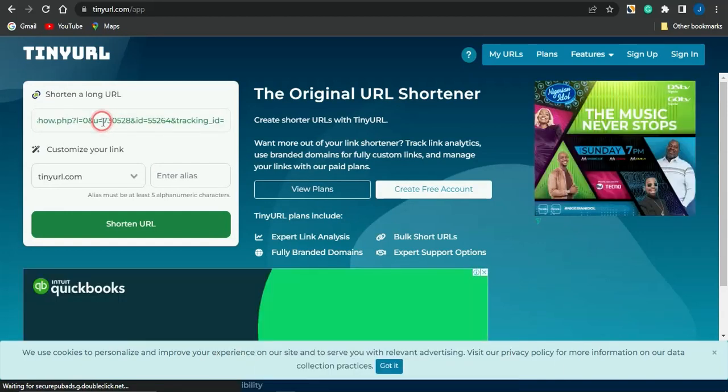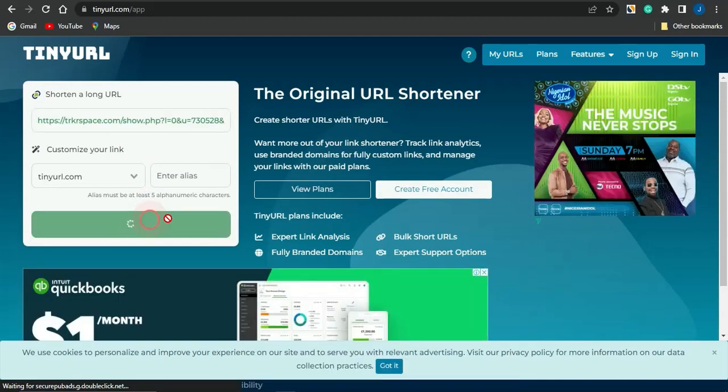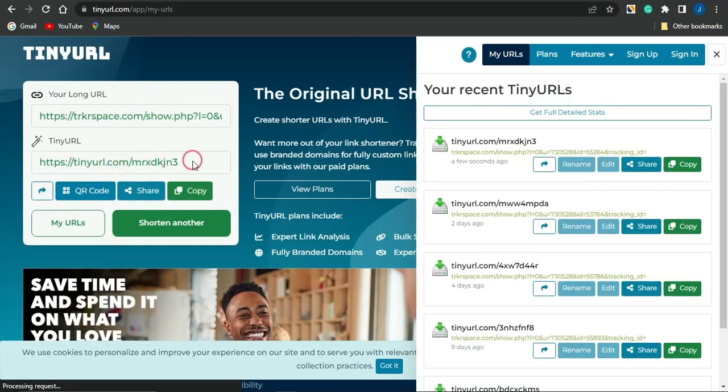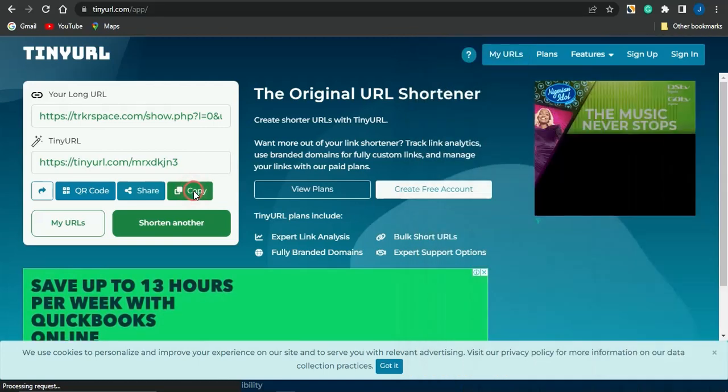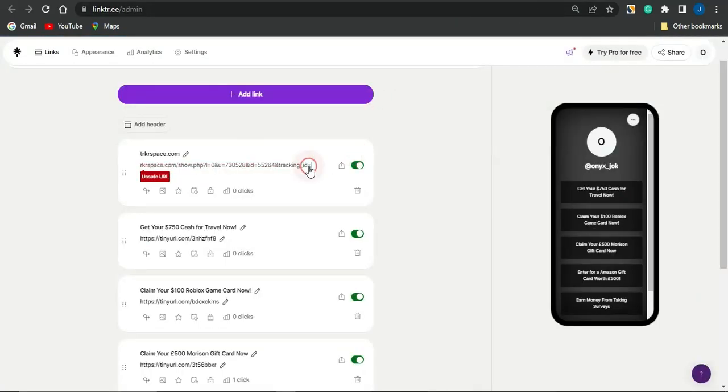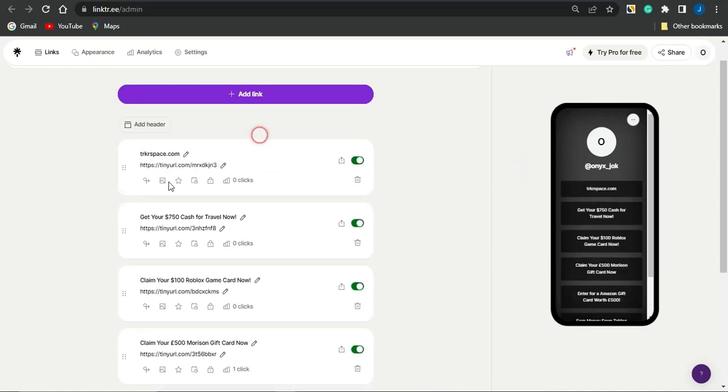I'm just going to paste in my link right here, click on shorten URL, and my URL has been shortened. You can see the new URL right here. I'm just going to copy the URL and head back to Linktree. And I'm going to simply remove this lengthy URL and paste the new shortened URL. So guys, once I paste the new shortened URL and click on enter, you'll be able to see that the link has now been accepted.